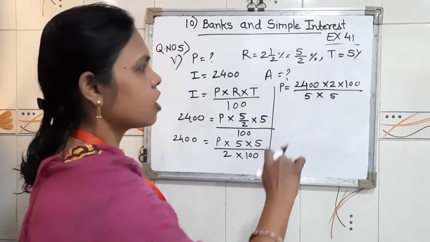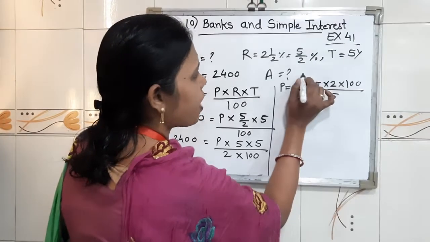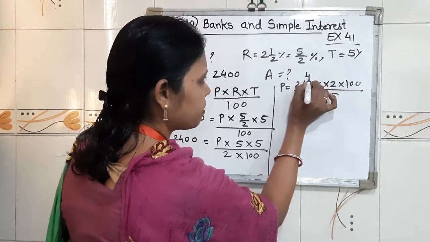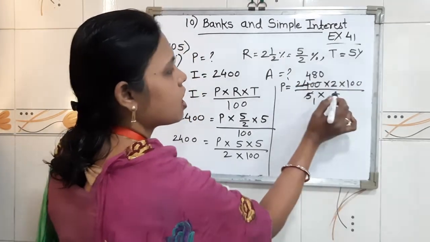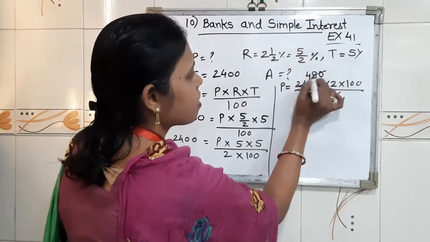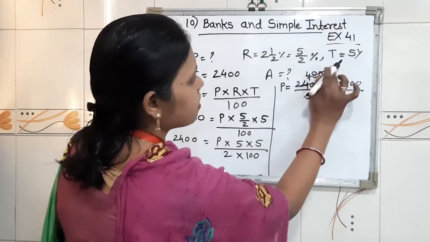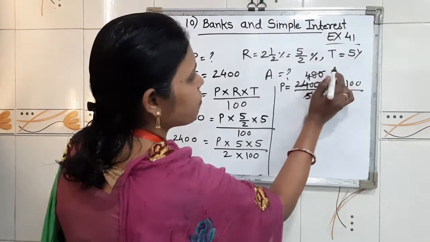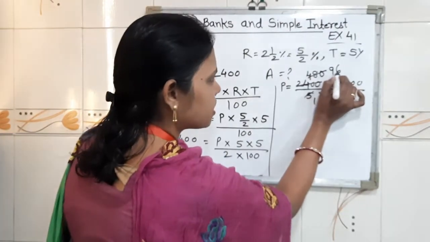So children, here with 5 we will cancel. 5 1s are 5, 5 4s are 20, 5 8s are 40, and 5 0s are 0. Again 5 1s are 5, 5 9s are 45, 5 6s are 30.